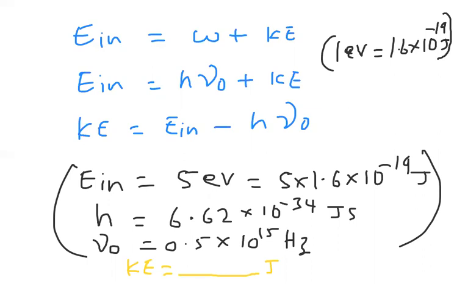Suppose you want it not in joules but in electron volts. You know the relation between electron volt and joules, so divide that equation by 1.6 into 10 power minus 19. What you got in joules, if you divide with 1.6 into 10 power minus 19, you will get in electron volts. You have to do the problem according to the options. Now, let us see some more problems related to this one.